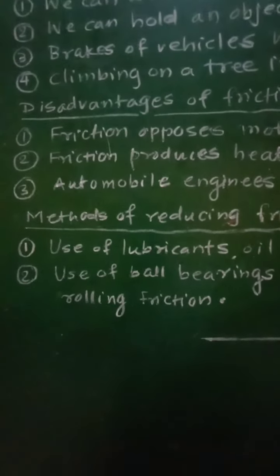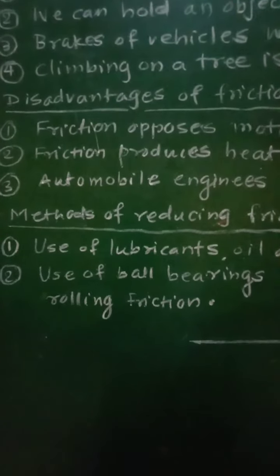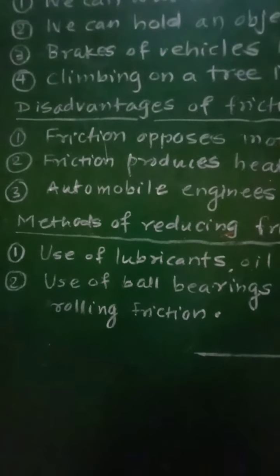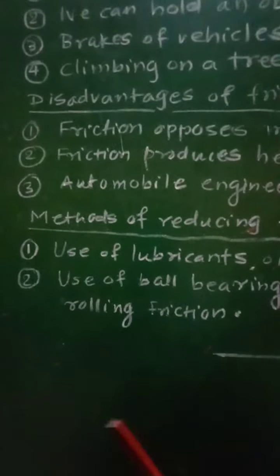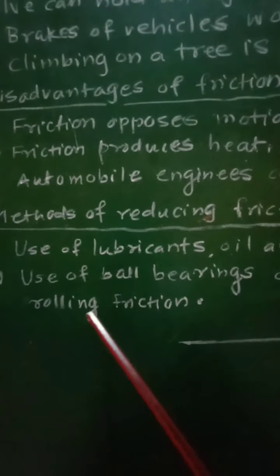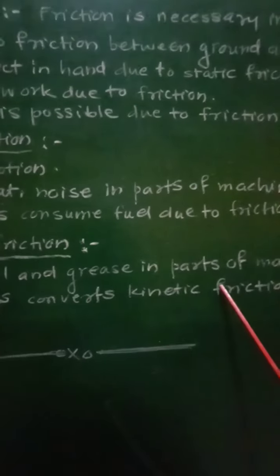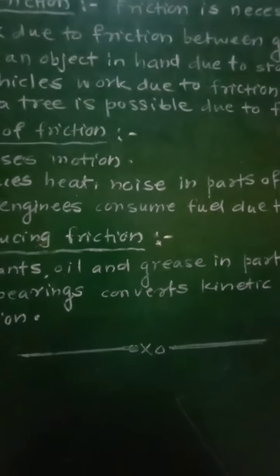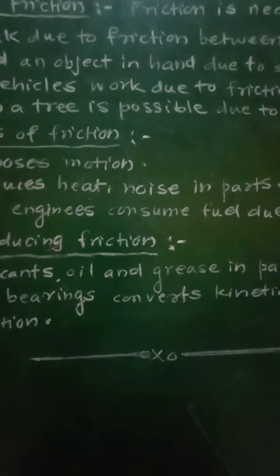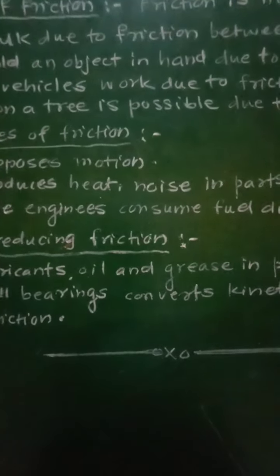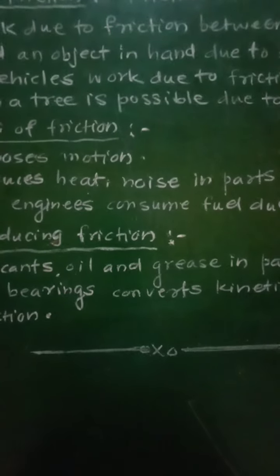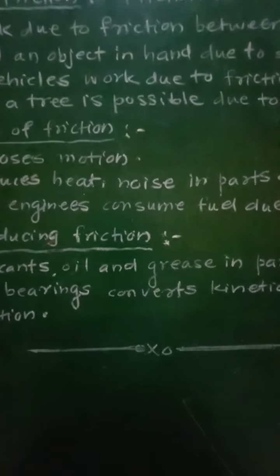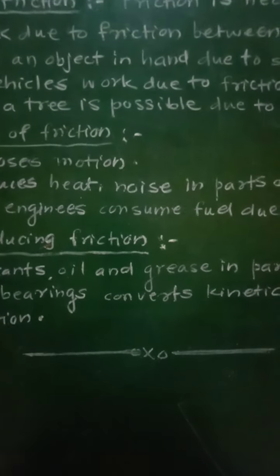We know that rolling friction is less as compared with the kinetic friction, and therefore by using ball bearings the friction will be reduced. So these are some of the methods for reducing friction. So this is all about friction in solids.